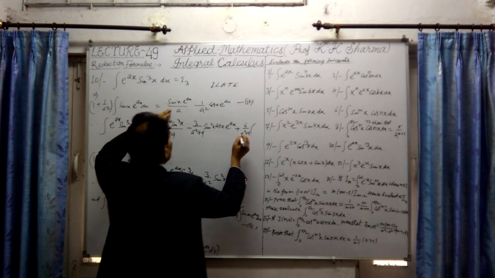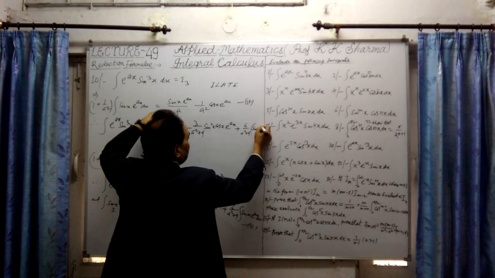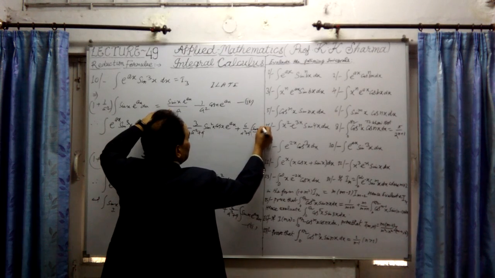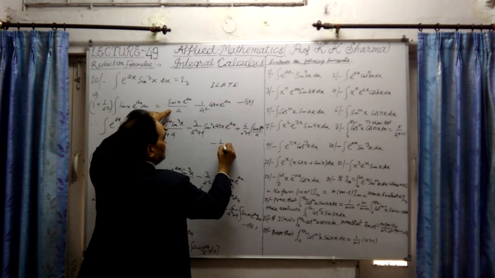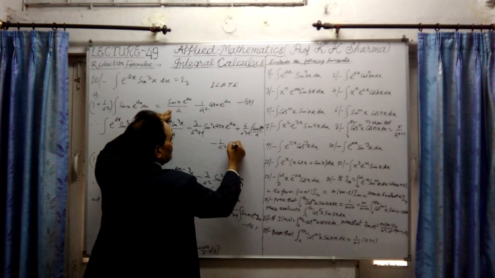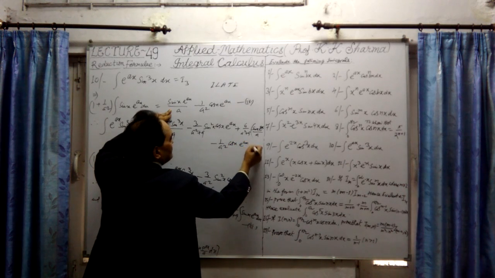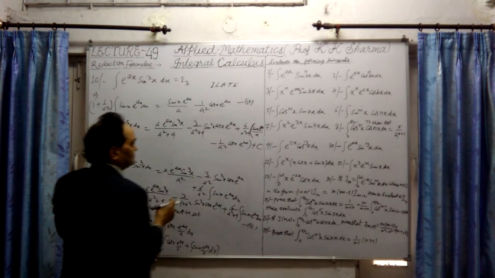So it is sin x e raised to power ax upon a, minus sin 1 upon a square, into cos x dx. After this, we have to add the constant of integration.